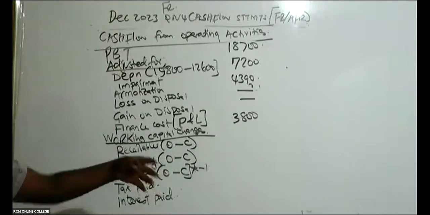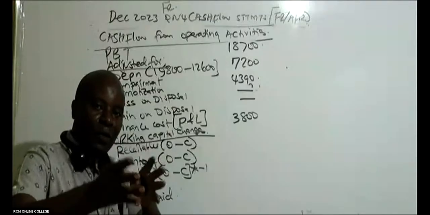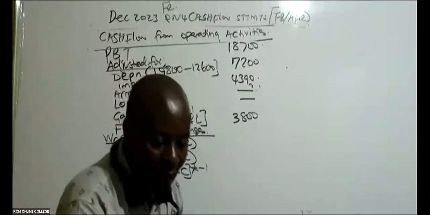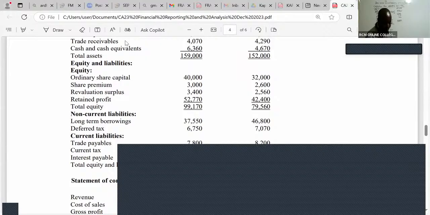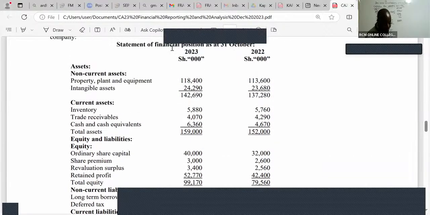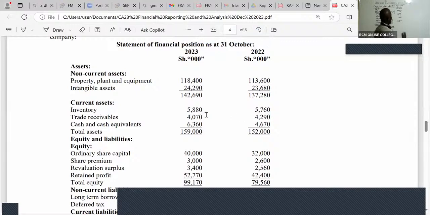Opening minus closing. So you look at the balance sheet, the 2 years, opening figure for receivables minus closing figure for receivables. What do we have, ladies and gentlemen? When you look at receivables from the balance sheet, you can see receivables here. Remember, the first year is your opening. So receivables, you can see it's 4290 minus 4070. Is there somebody who is able to give me that difference?